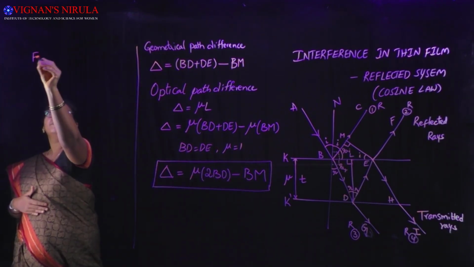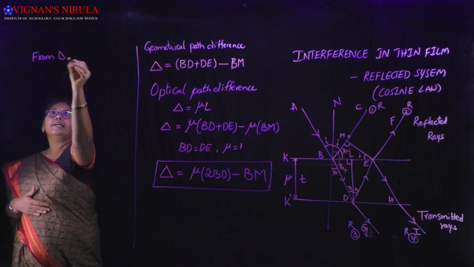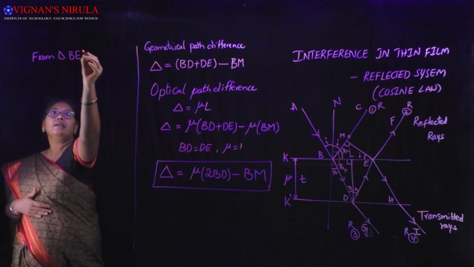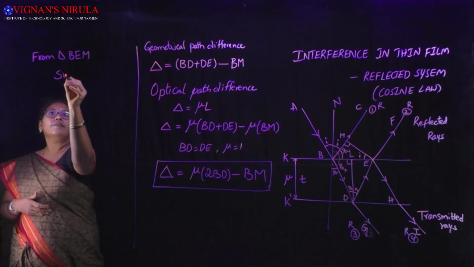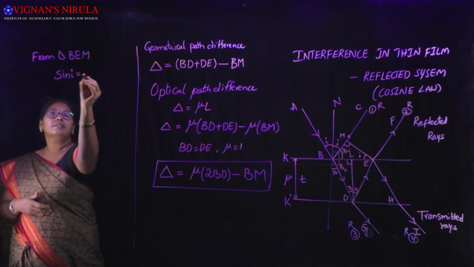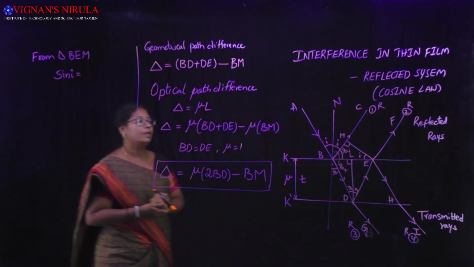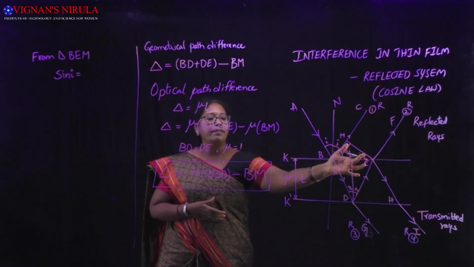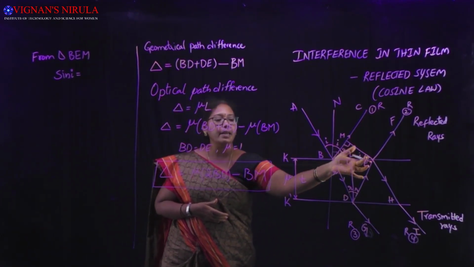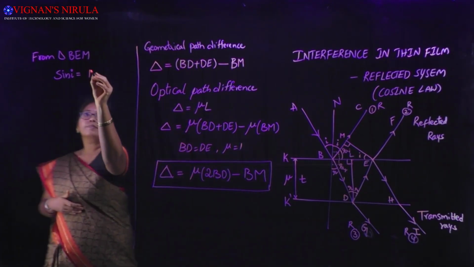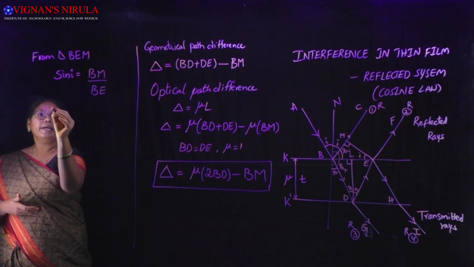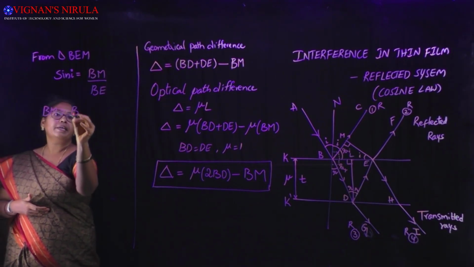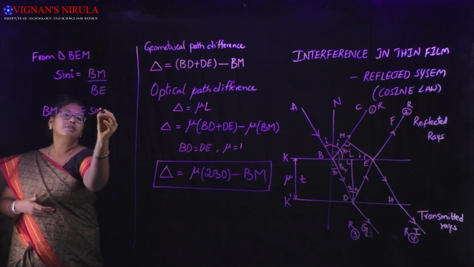From triangle BEM, sin i is equal to BM by BE, so BM is equal to BE into sin i.